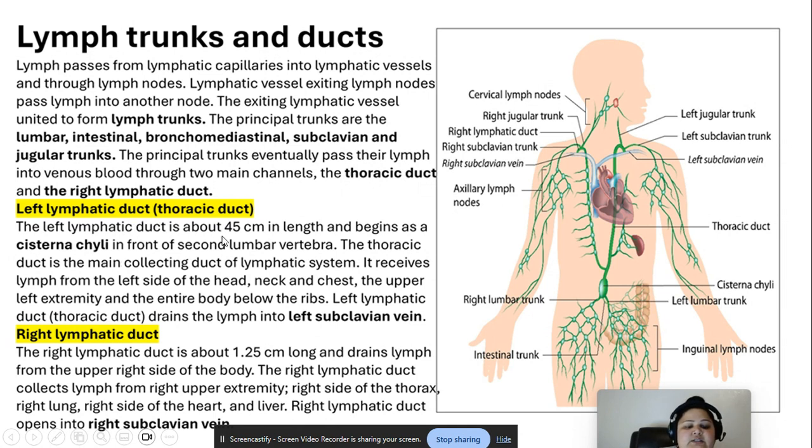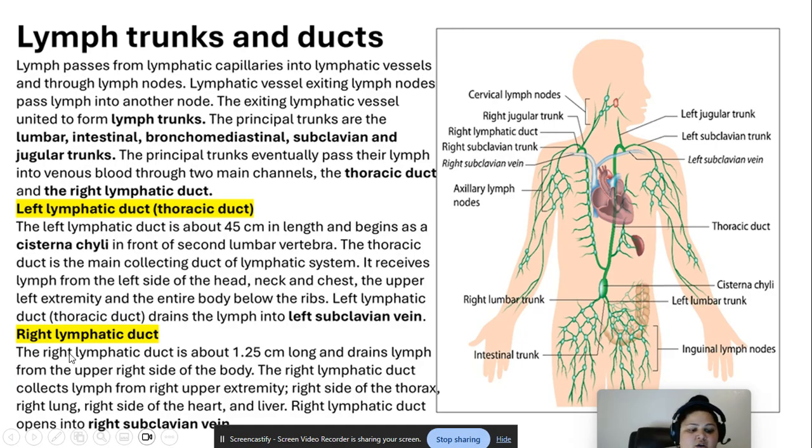The left lymphatic duct is about 45 centimeters in length and begins as a cisterna chyli in front of the second lumbar vertebra. The thoracic duct is the main collecting duct of the lymphatic system. It receives lymph from the left side of the head, neck, and chest, the upper left extremity, and the entire body below the ribs. The left lymphatic duct, thoracic, drains the lymph into the left subclavian vein. So right here, it drains into the left subclavian vein. So that's the thoracic duct. So everything, all the drainage goes to this particular thoracic duct and then into the left subclavian vein.